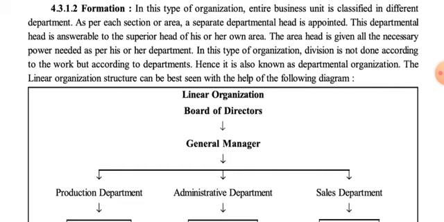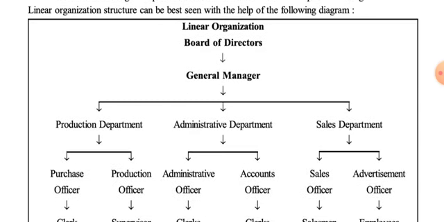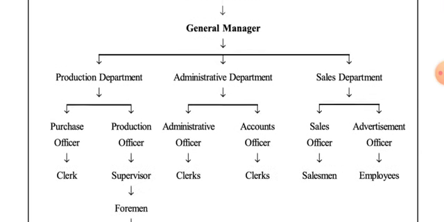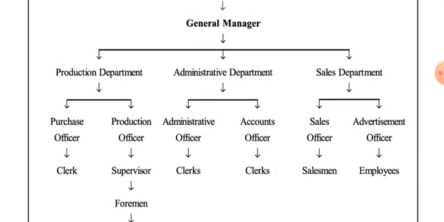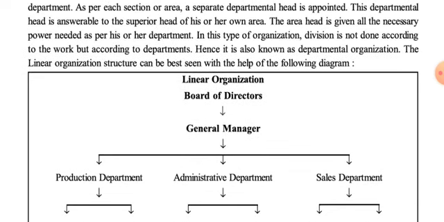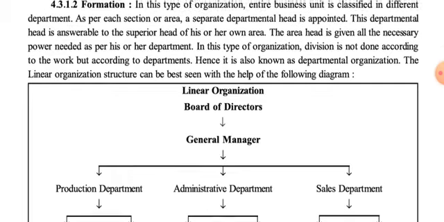Next, in this type of organization, division is not done according to the work. See here, the division is not according to the work, because in the production department also we have different work like purchase officer and production officer, and under that also there are some lines of authority. That's why it is not done on the basis of the work, but the division is done according to the departments, that is specific departments like production, administrative and sales department, and hence it is also known as departmental organization.